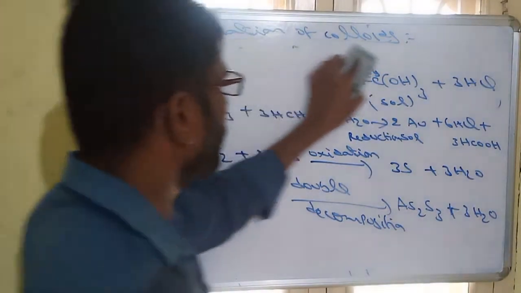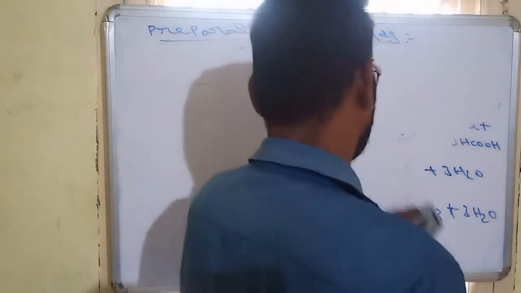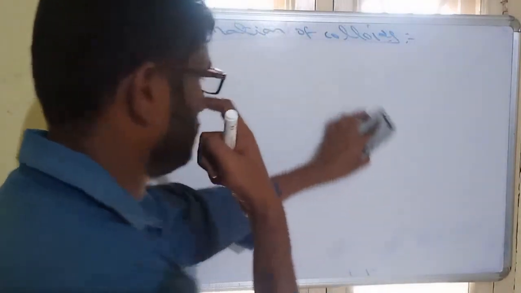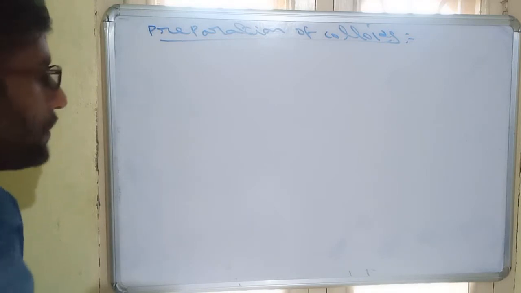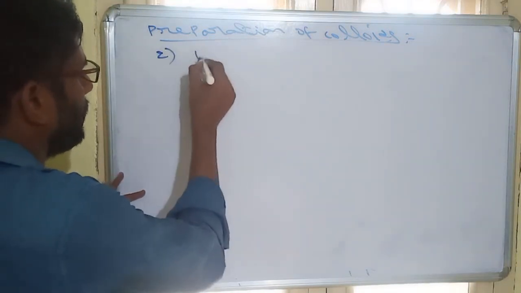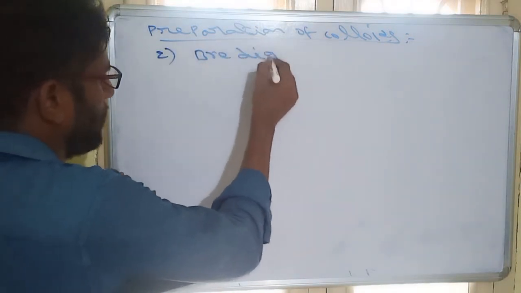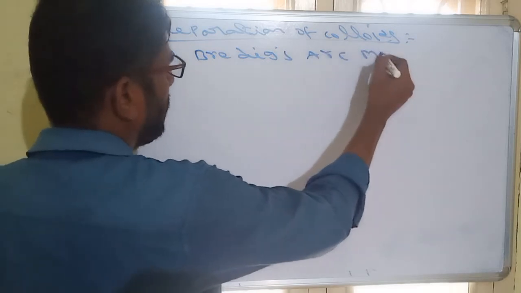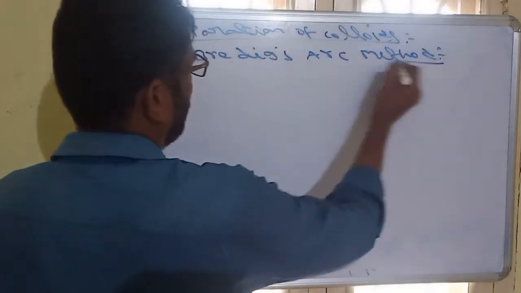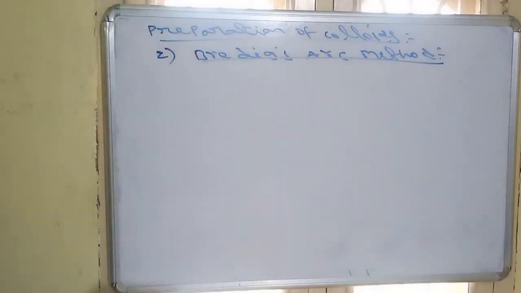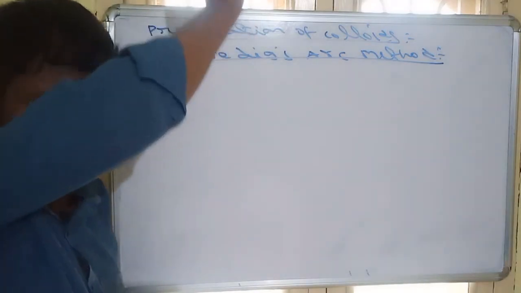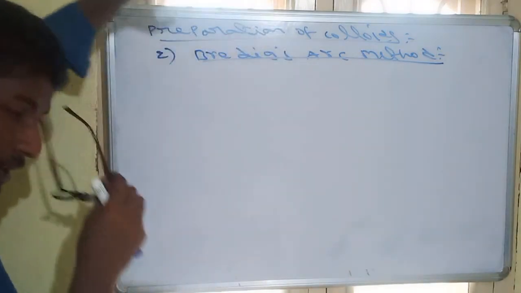Another method for the preparation is the second method, Bredig's arc method. Bredig's arc method is the second technique for the preparation of colloids.